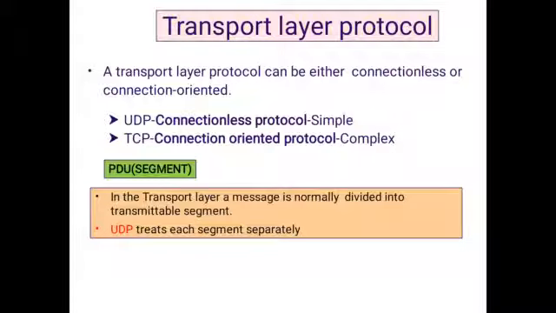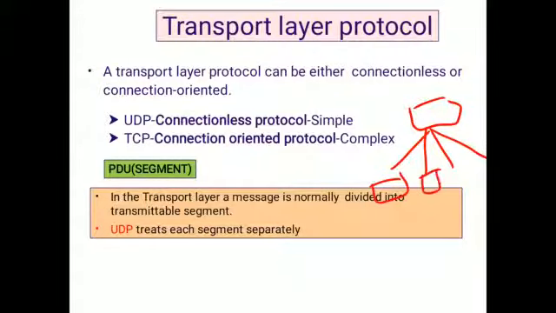UDP treats each segment separately. So in the transport layer, for example, a message is taken from the session layer, and it will be divided into segments: segment 1, segment 2, segment 3, segment 4. If you combine all these segments, again you will get the original message.